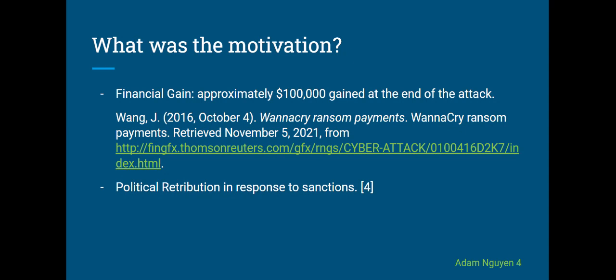The year prior, North Korea carried out a successful nuclear weapons test, and this prompted many countries around the world to sanction North Korea to put pressure on North Korea to stop its nuclear testing program. Releasing this worm may have been a way for North Korea to hit back at countries that sanctioned them economically.